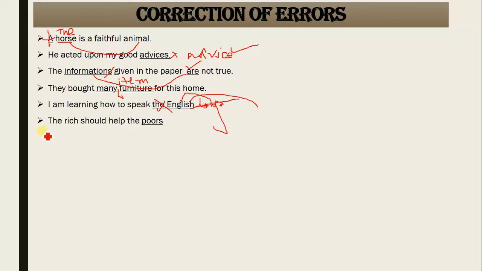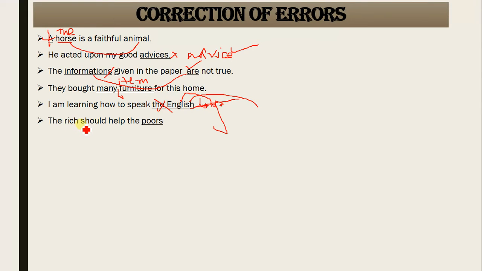Understood? The rich should help the poor. As previously I told you, by adding article the with the adjective, it itself becomes a plural noun. Then you can go for plural using a plural helping verb: the rich are, the blind are.